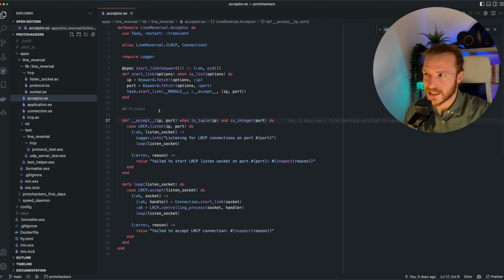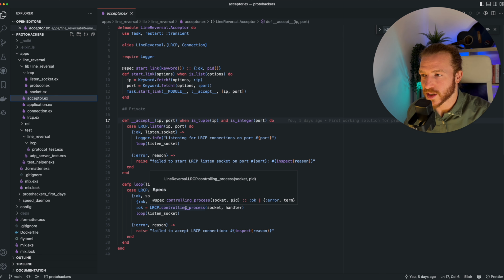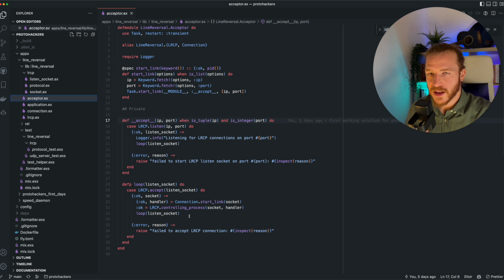We start a task, as we did in TCP in the previous videos, and we listen for connections, and then we just loop calling lrcp.accept, which mirrors gentcp.accept, and then we spawn new processes when we get a new socket, so we get a new client. We're not really using a connection supervisor here. For simplicity, I wanted to keep this video smaller on the side of the OTP and architecture, and focus on the UDP stuff, which I think is more interesting here.